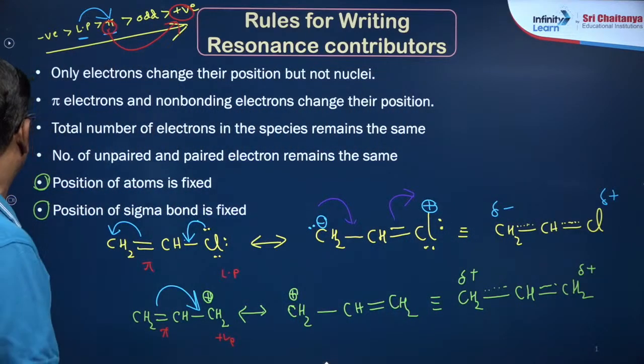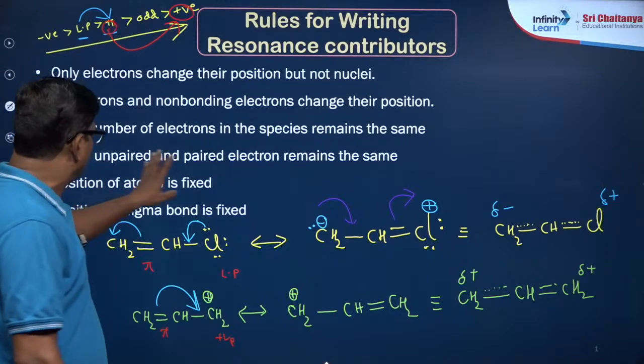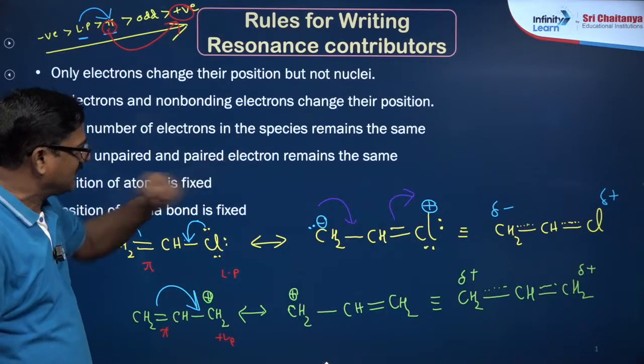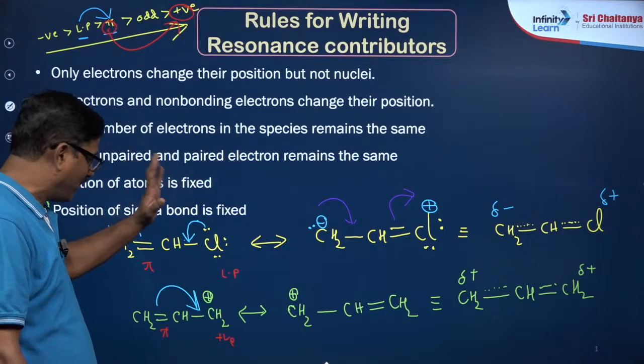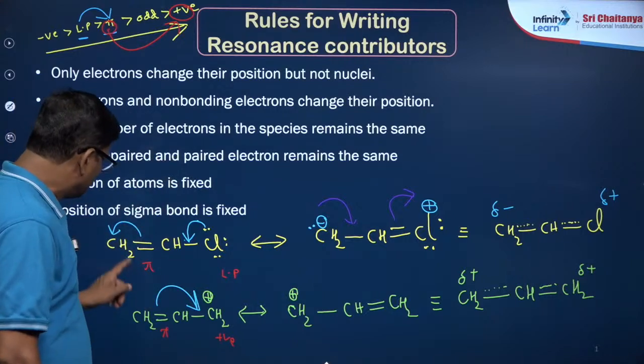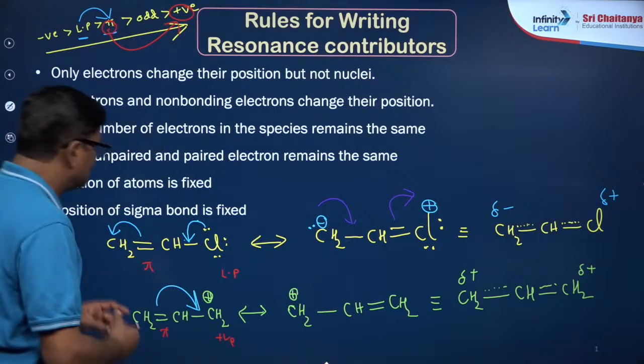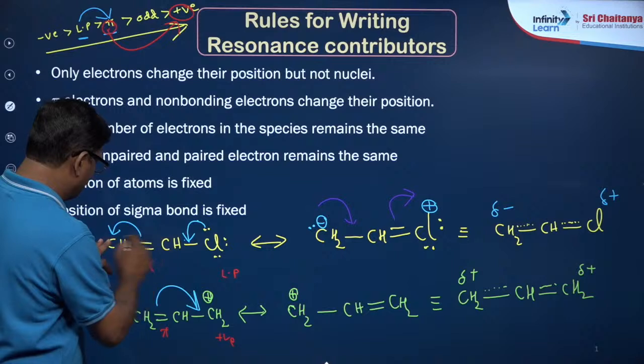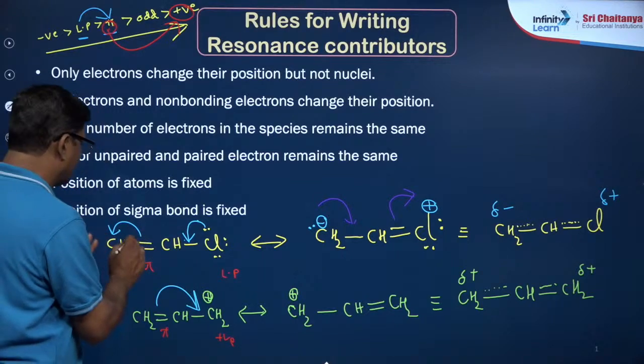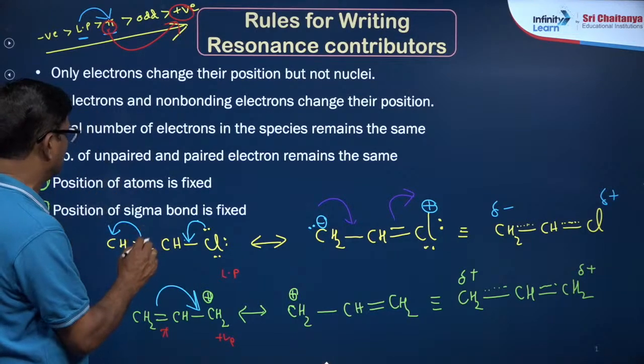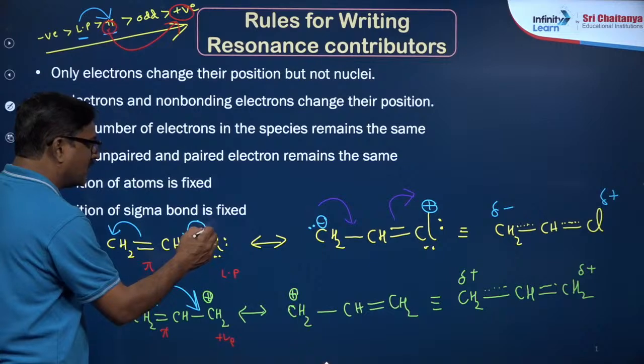Now the number of unpaired electrons and paired electrons remain the same. I'll give a proper example for this. Look at this structure: the number of unpaired electrons here means 3. Here what is the total number of unpaired electrons?